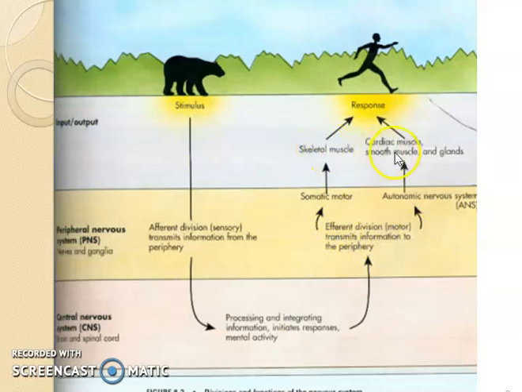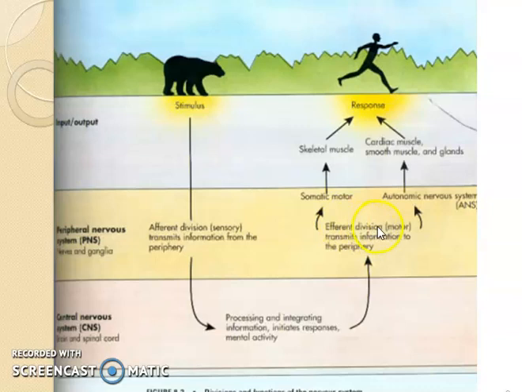Then to support the muscles, we need more, like cardiac muscles, smooth muscle and glands. Yes, because when we run faster, we need more oxygen and we produce more CO2, carbon dioxide, and we need more blood for the exchange of these gases. So cardiac muscles are also activated. So this motor division activates the skeletal system, muscular system, cardiac system, and even, sometimes, the glandular system. You have heard of fight and flight hormones. Epinephrine has to be released, and for that glands have to be activated, and this will also happen by this division of the PNS, the motor division.